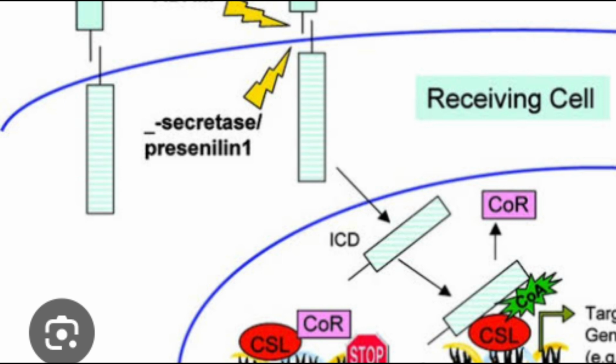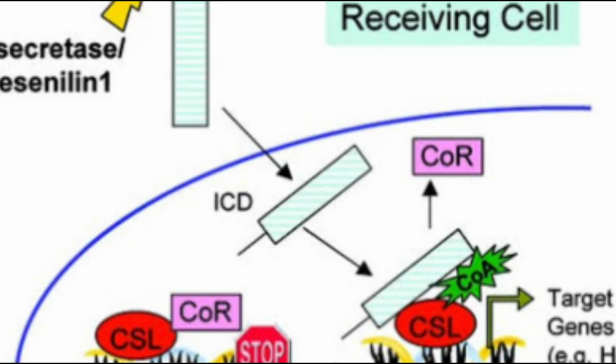Then transcription activation is done in the nucleus, and NICD binds to the DNA binding protein CSL, converting it from a repressor to a transcriptional activator. This complex recruits co-activators such as Mastermind to drive expression of target genes such as the HES and HEY transcriptional repressors that inhibit pro-neural gene expression.